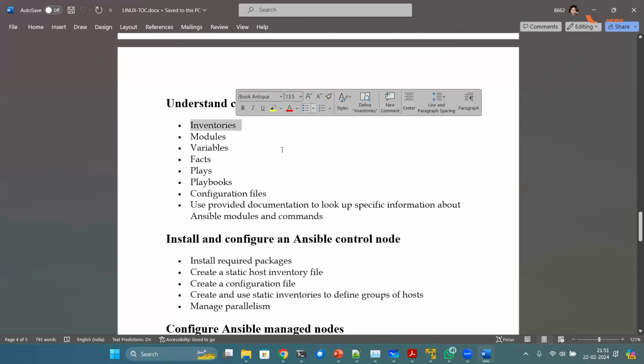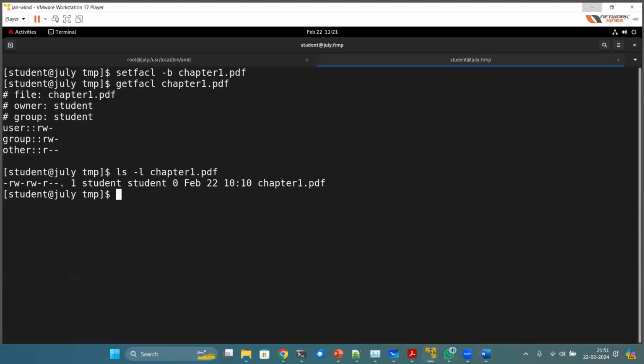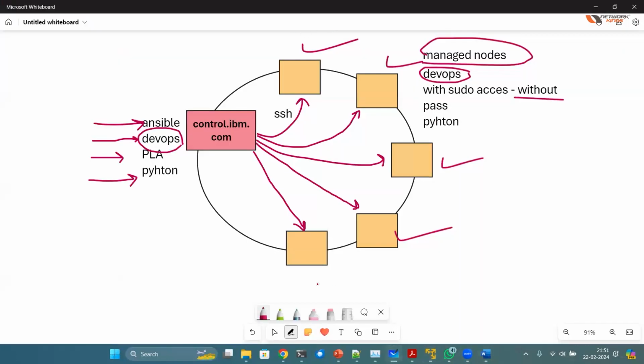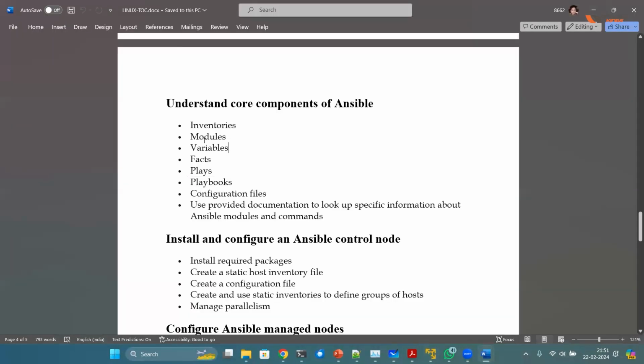For example, inventories. Inventory is a file which stores all the IP addresses and the names of the managed nodes, these machines, where Ansible will connect. It will store all the names of the servers where Ansible will connect for automation and do some job. That is the inventory file. Module: Ansible works on modules. I'll show you shortly how it looks.